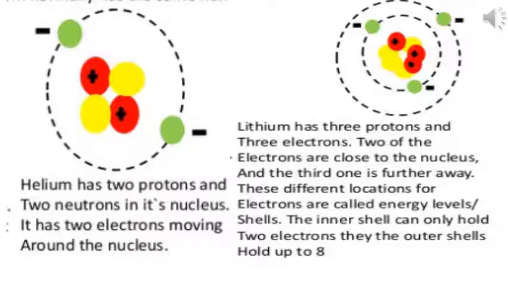We have 2 shells, because the first shell always carries only 2 electrons. So lithium has 3 electrons. After the first shell, we have another shell where the third electron rotates. So lithium has 3 protons and 3 electrons. 2 of the electrons are close to the nucleus and the third one is further away. These different locations for electrons are called energy levels or shells. The inner shell can only hold 2 electrons, then the outer shells hold up to 8.